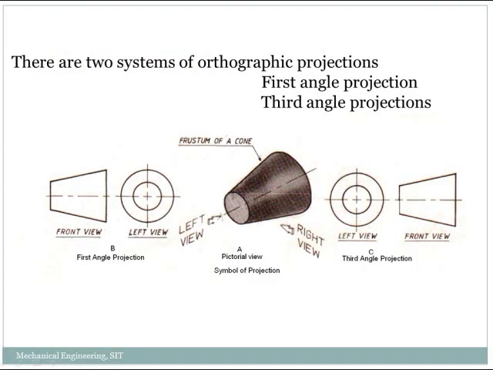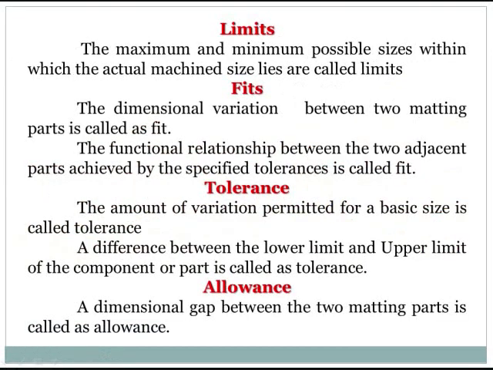Systems of orthographic projections. There are two systems of orthographic projections available in drawing. One is first angle projection, the other one is third angle projection. First angle projection. In first angle projection, the object lies between the... front view lies below the ground line and the top view lies above the ground line. This is called third angle projection.